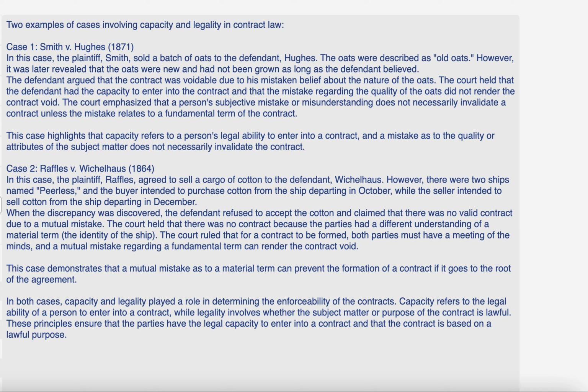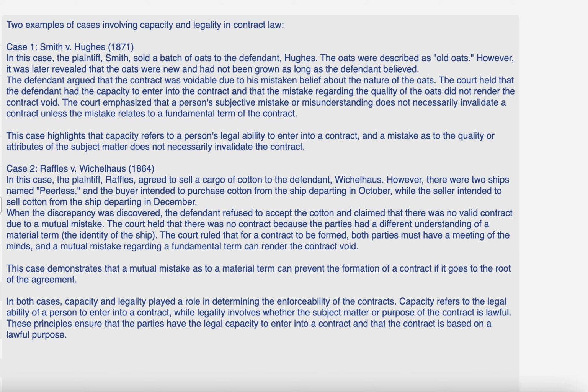Case 2. Raffles v. Hughes, 1864. In this case, the plaintiff, Raffles, agreed to sell a cargo of cotton to the defendant, Hughes. However, there were two ships named Peerless, and the buyer intended to purchase cotton from the ship departing in October, while the seller intended to sell cotton from the ship departing in December.